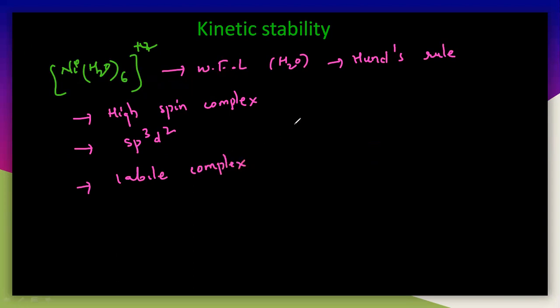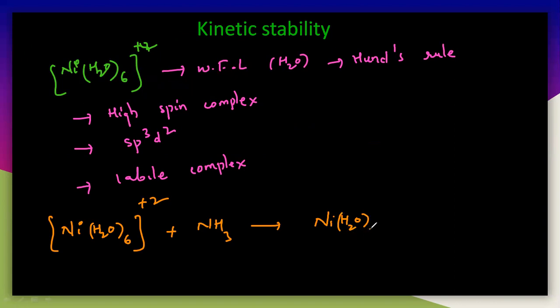Labile complex means this nickel... I will write a particular reaction so you can easily understand it. That is [Ni(H2O)6]2+. If it reacts with NH3, you will get a product like [Ni(H2O)5(NH3)]2+, and finally the remaining product is the water molecule. So see here, this is a substitution reaction.